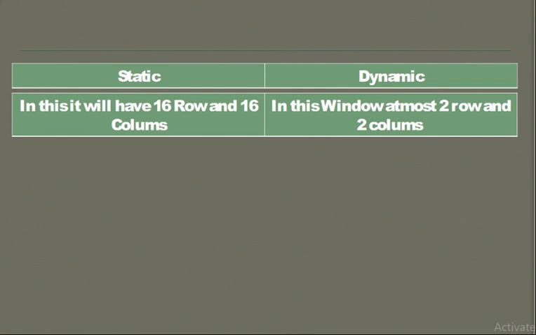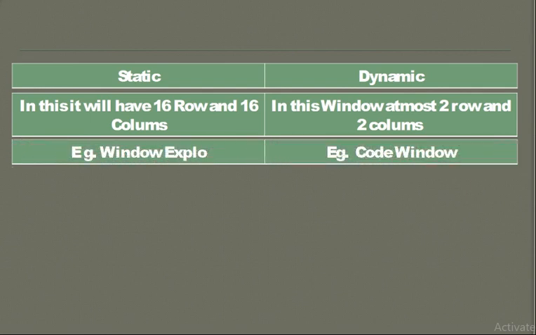The best example for a static splitter window is Windows Explorer. For dynamic, we have the code window, because we can do coding as well as execution at a similar time. That's why the best example of a dynamic splitter window is the code window.